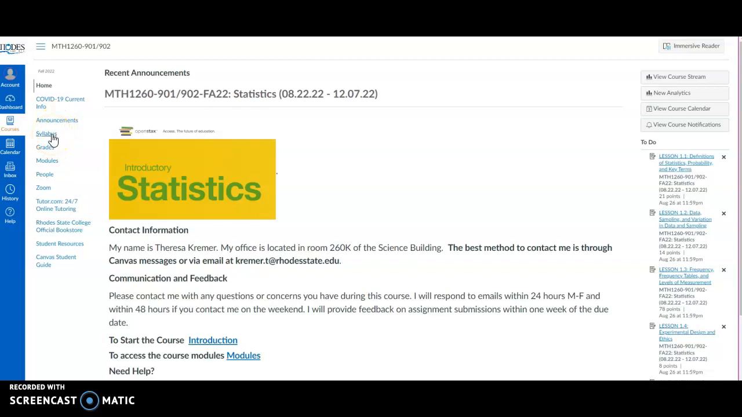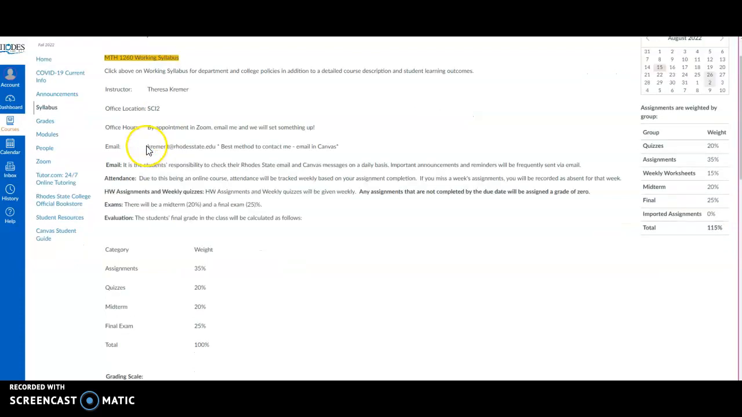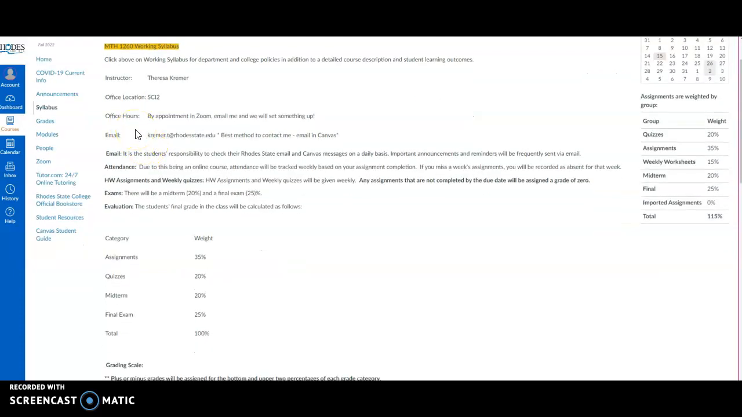The syllabus for the course. Go ahead and open that up. So there's a working syllabus listed here that has more detailed information for the course, but the basic stuff is here. Office location is in the science building, but since this is an online course, that's probably not going to be the most helpful. In terms of office hours, I don't have set office hours, but I'm more than willing to meet with you. Contact me and we'll set something up.